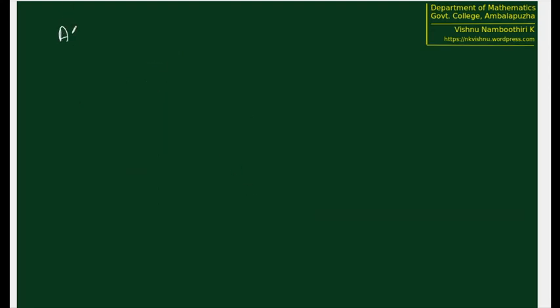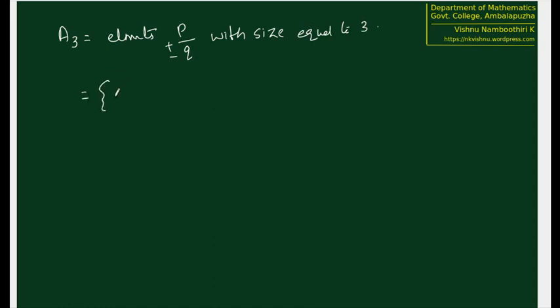Now what is A3? A3 is elements plus or minus P by Q with size equal to 3. What are the elements? Size equal to 3 means that minus 1 by 2, plus 1 by 2 can be there.